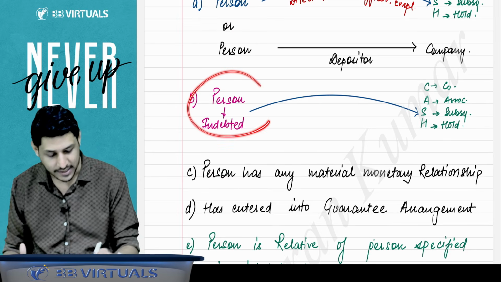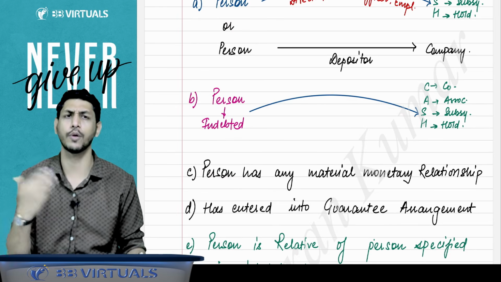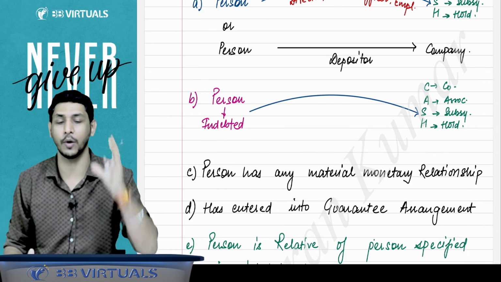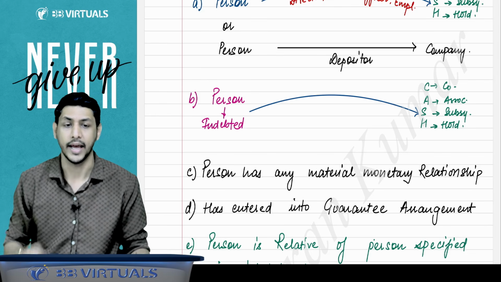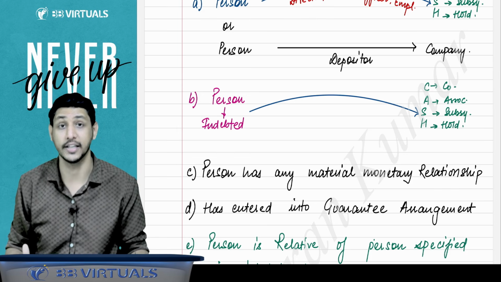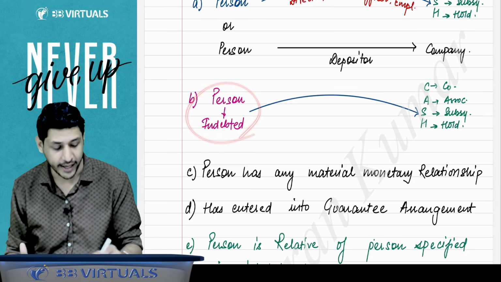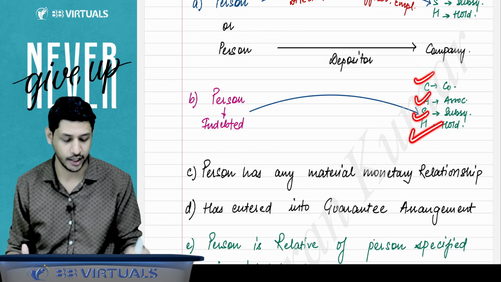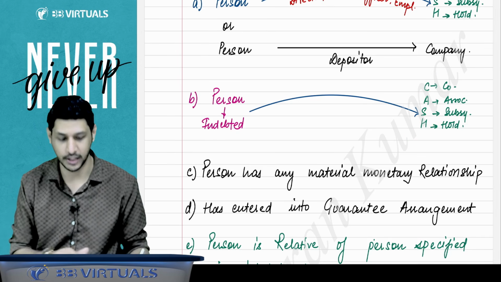Or if a person is indebted to the company, indebted for what amount? Any amount, any single rupee of indebtedness should not be there. If you are indebted to the company, associate, subsidiary, holding, you will be disqualified. You cannot be the trustee.